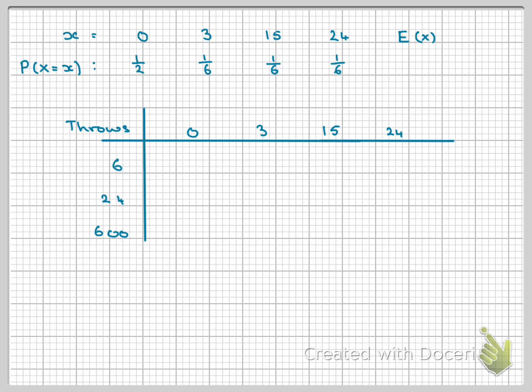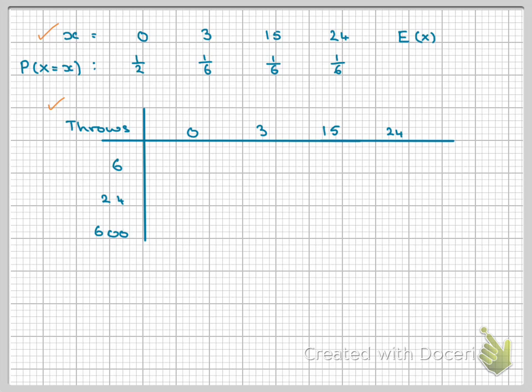What I've done here is I've just drawn out the probability distribution table from the previous question. And then I've drawn a frequency table just here. So these are the values that you would expect to get given these probabilities right here. And I've done this for throwing the die 6 times, 24 times, and then 600 times. And along the top are my possible observed values. So that was with the score on the die squared minus 1.